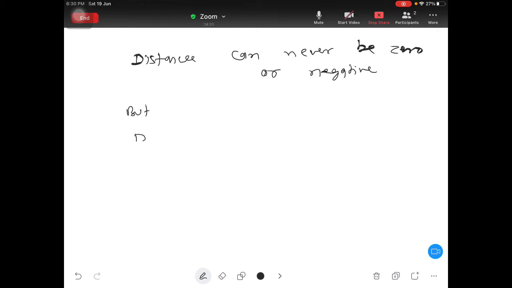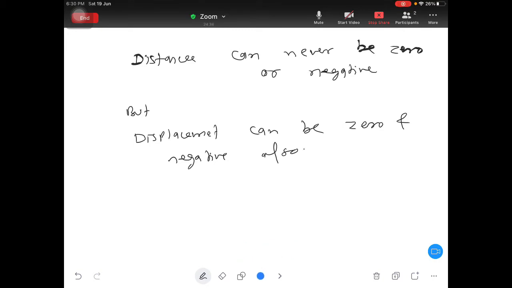So here you understand one more point. Your distance can never be 0 or negative, but displacement can be 0 and negative also.